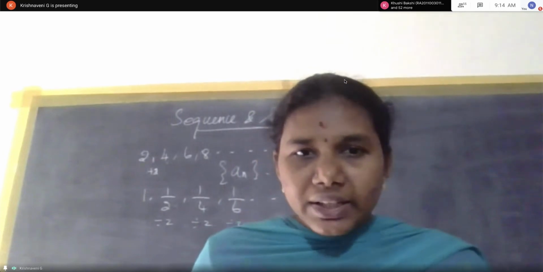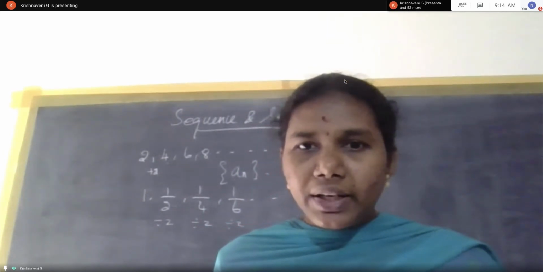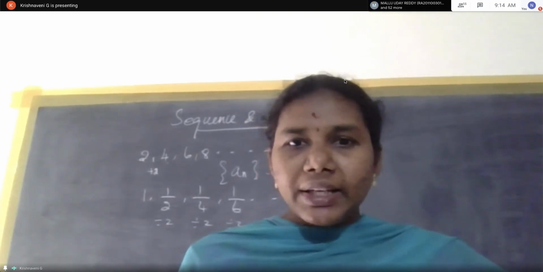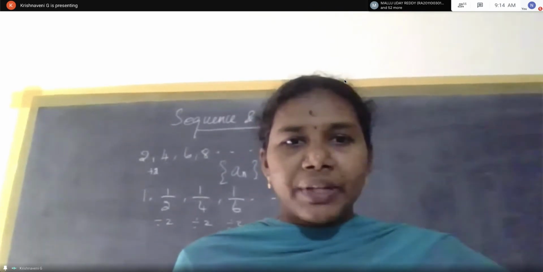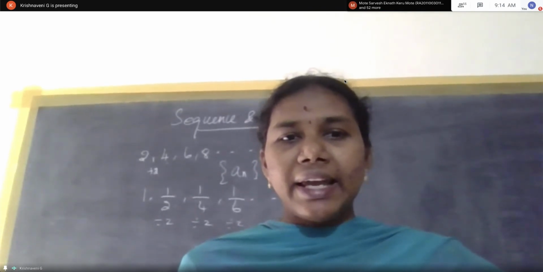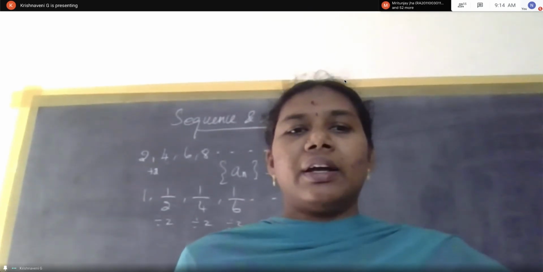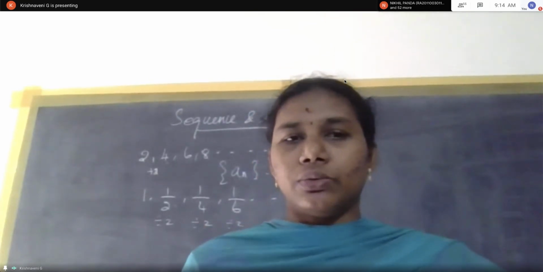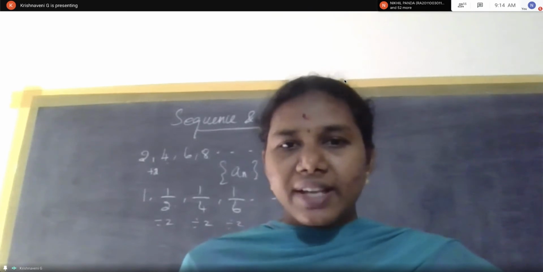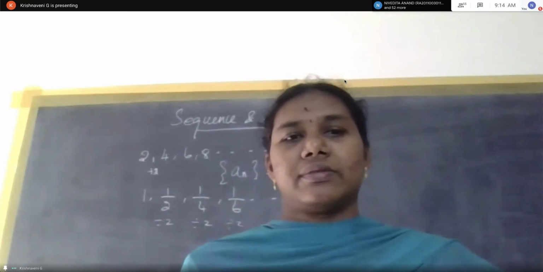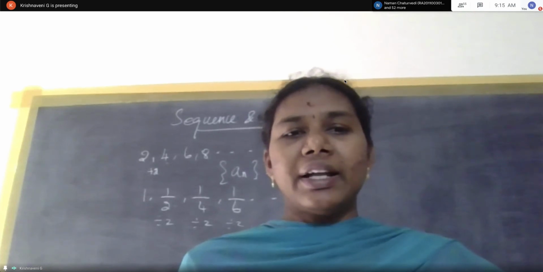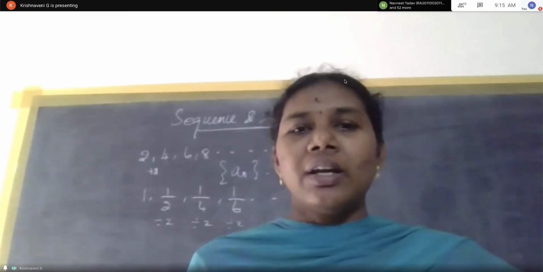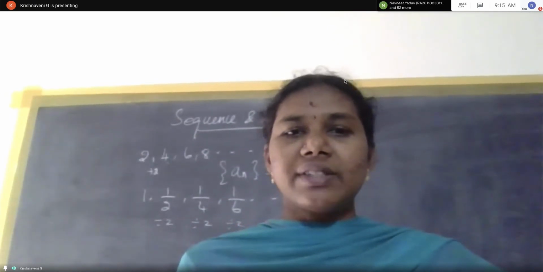That is, the terms of the sequence can be arbitrarily close to the limit L by taking n sufficiently large. If limit as n tends to infinity of an exists, meaning we get some finite value, we say that the sequence converges, otherwise it diverges.